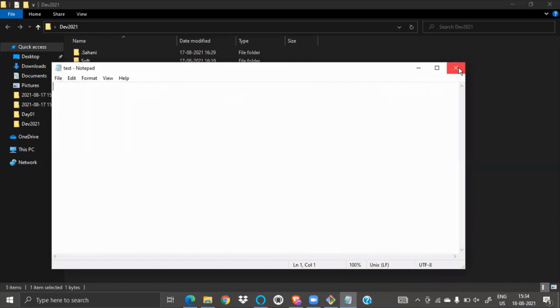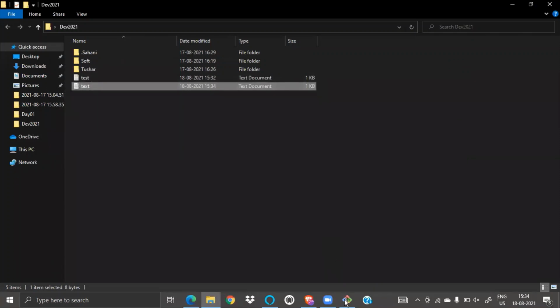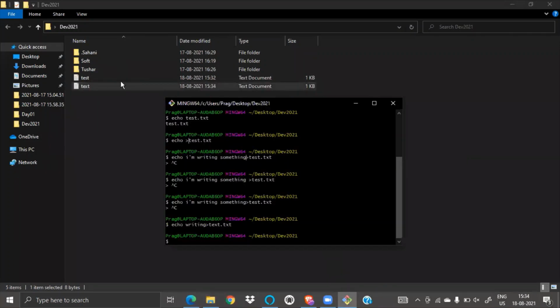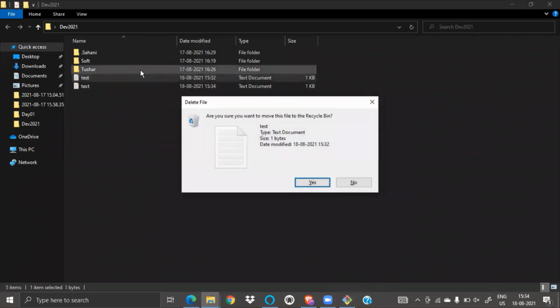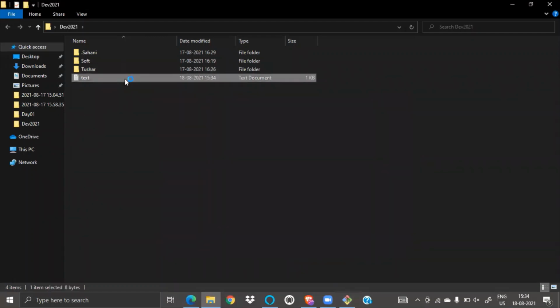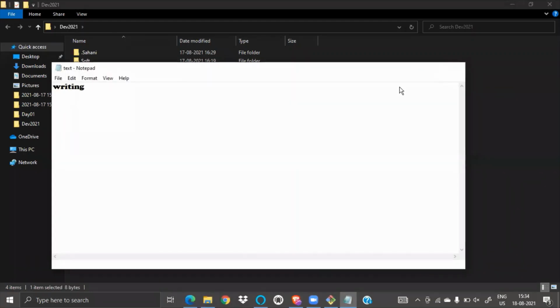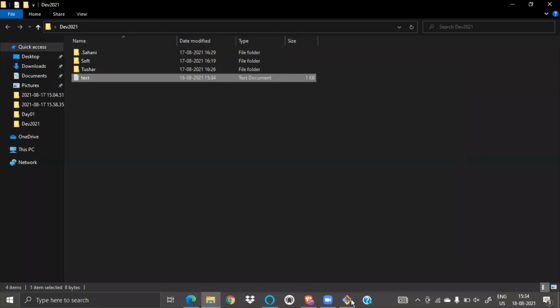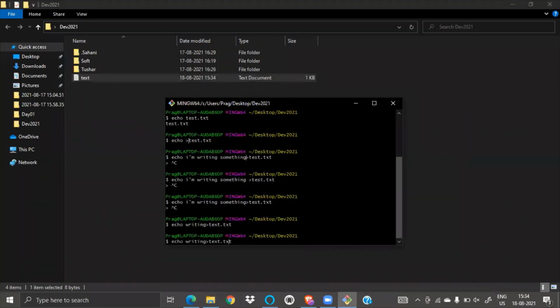I guess it was wrong before. So I wrote writing. And if I want to edit, how can I do this? Let me delete this file. Okay, empty file. See, writing is there. And I want to edit something. If I do echo and then something, will it work? What do you guys think?